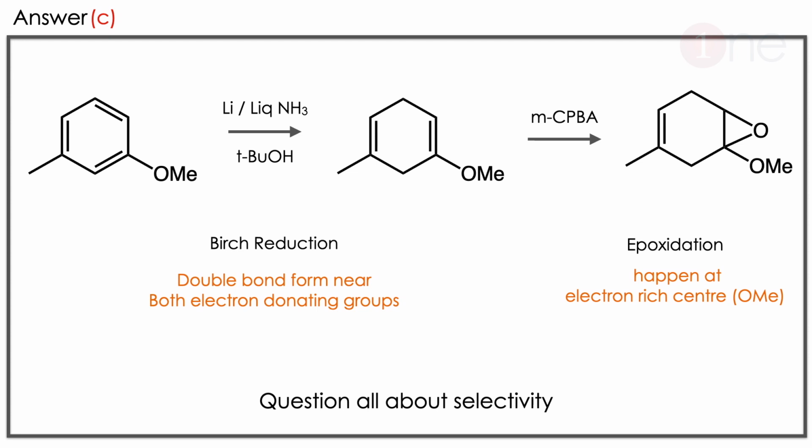Then you are adding peracid. The property of peracid means it will always attack the electron rich position. The methoxide is electron rich because of its lone pair. So at methoxide the epoxide will be formed. This question is all about selectivity. You should know the selectivity of both reagents. One is Birch reduction, another one is epoxidation.